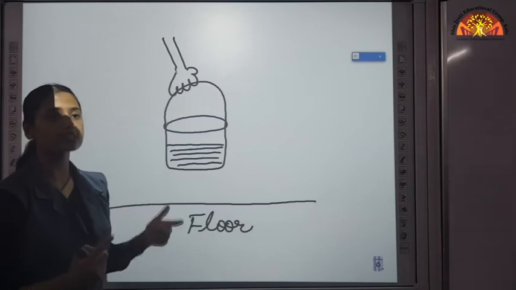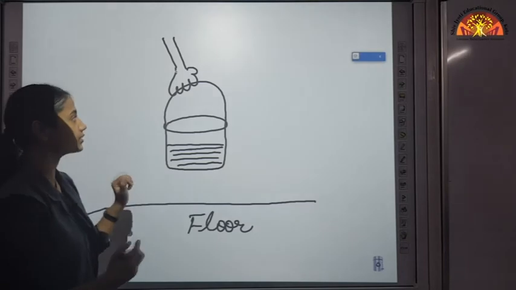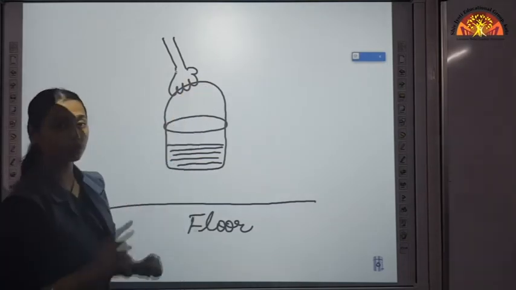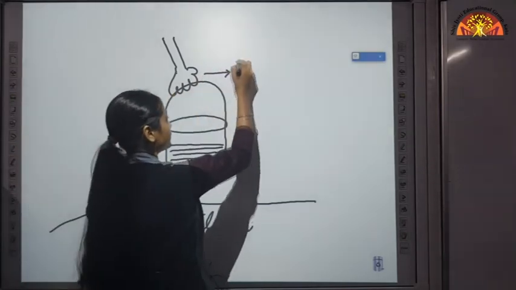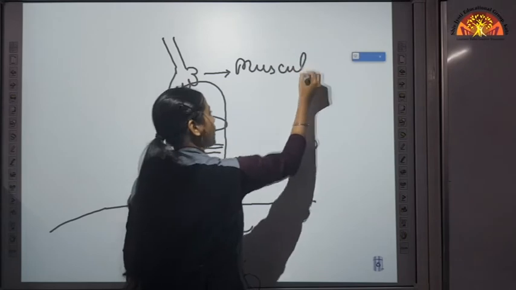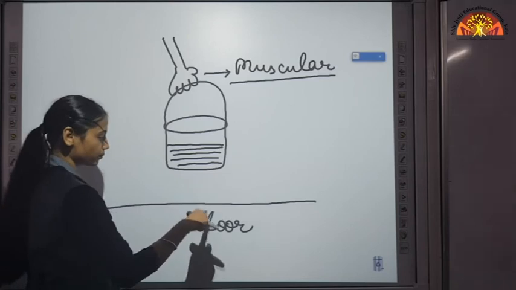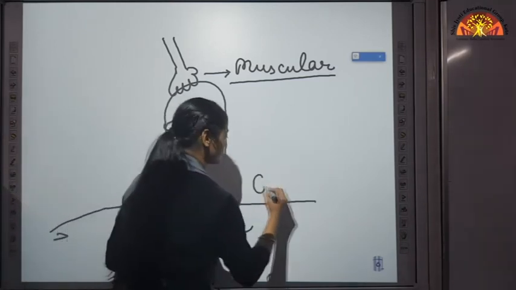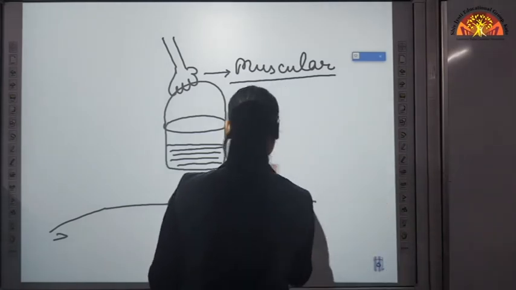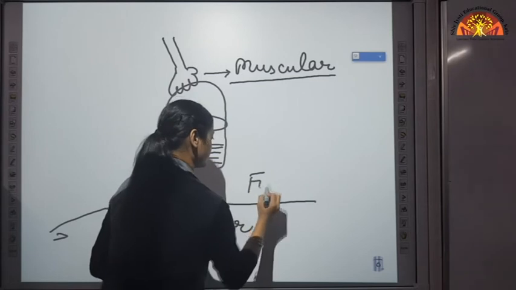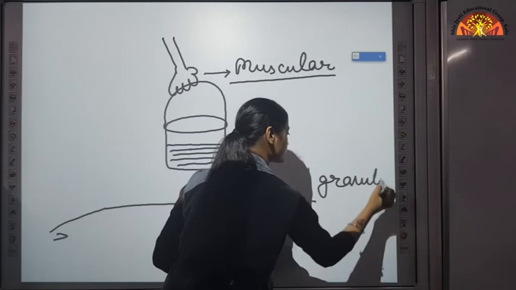So what forces are acting on this bucket? There are two forces acting on this bucket. First is muscular force, which has been applied by using the hands. Muscular force is applied by our hand, and below there will be the force of gravity, or gravitational force.